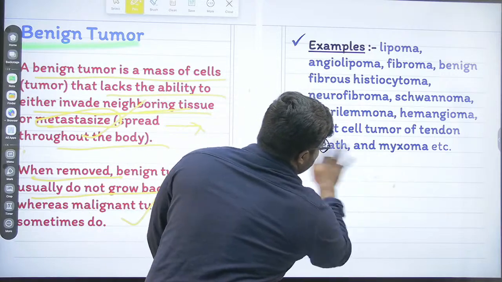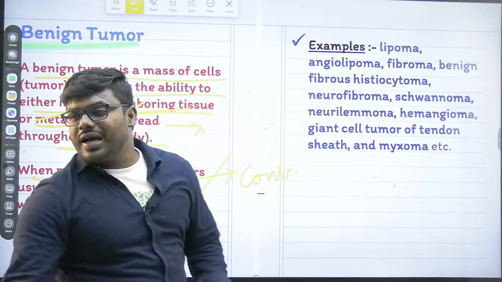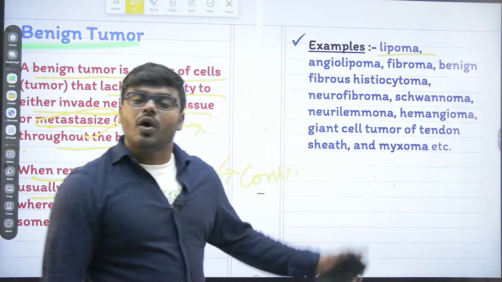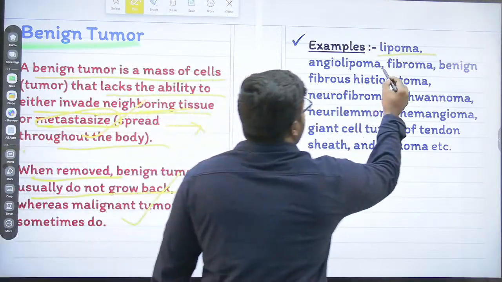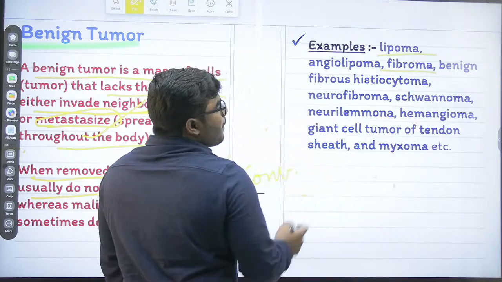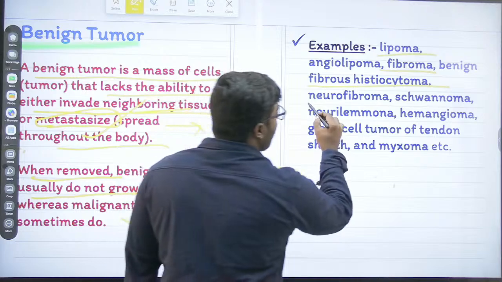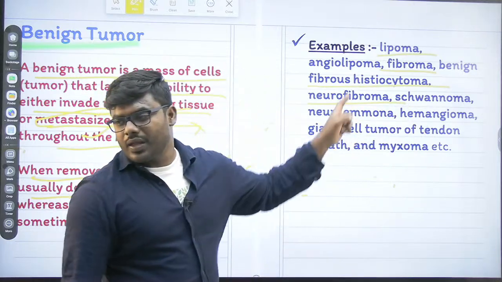So friends, please remember, the best example of a benign tumor is lipoma. Last time I gave only the example of lipoma. I request all of you to remember at least four to five types: lipoma, fibroma, benign fibrous histiocytoma, neurofibroma. Okay, at least remember whichever I have marked.